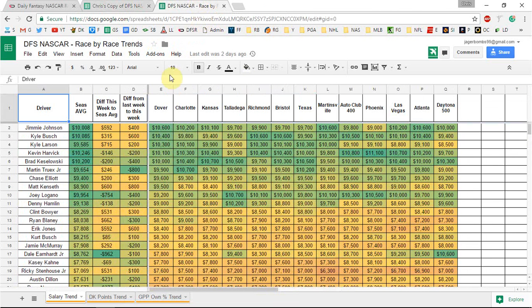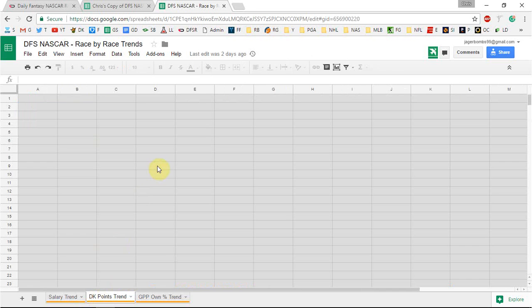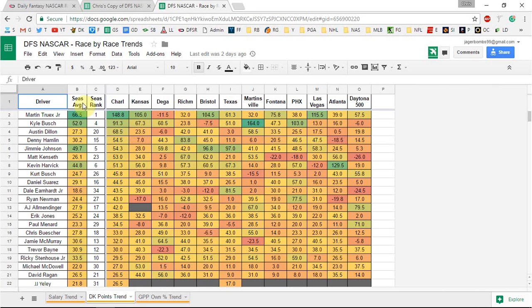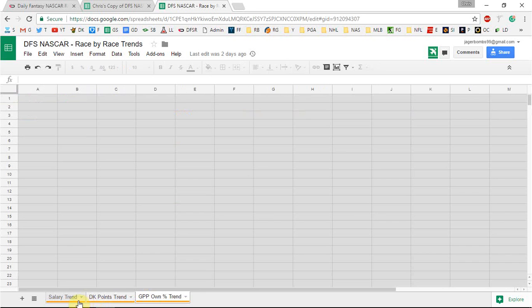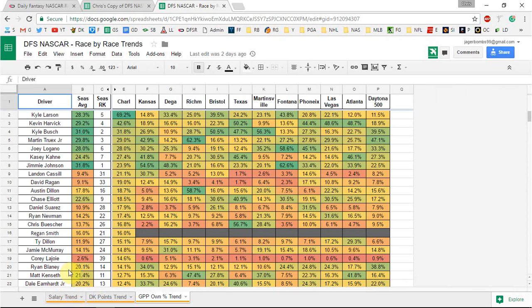The other sheet is the race by race trend sheet. It goes through race by race what each driver's salary was, their difference from last week to this week, and their difference from this week to season average. There's also the DraftKings points trend from each race, season rank, and then GPP ownership from about four or five different tournaments that I track on a weekly basis.